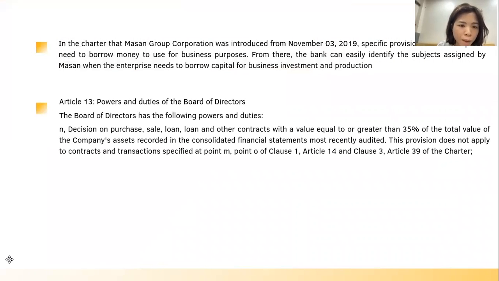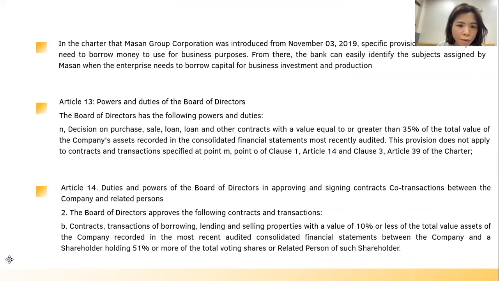From there, the bank can easily identify the subject assigned by MASAN when the enterprise needs to borrow capital for business investment and production, particularly following Article 13, power and duty of the board of directors.